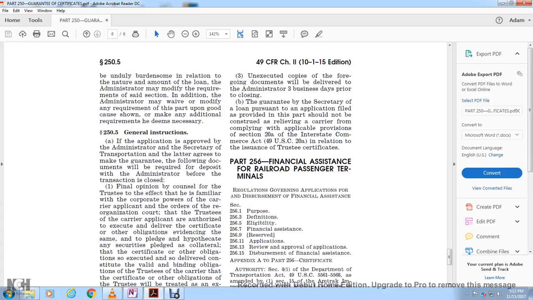Section 255, general instructions. Upon approval of the application by the Secretary of Transportation, the makers of the guarantee agree that the following documentation will be required to be deposited with the Administrator before the transaction is closed.